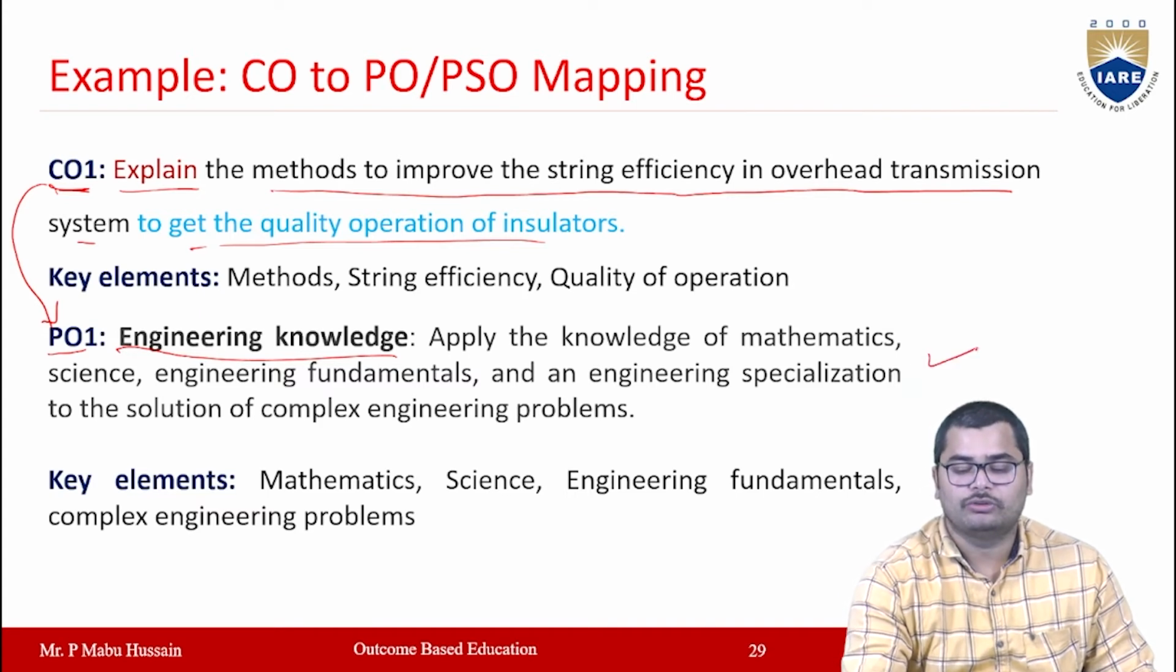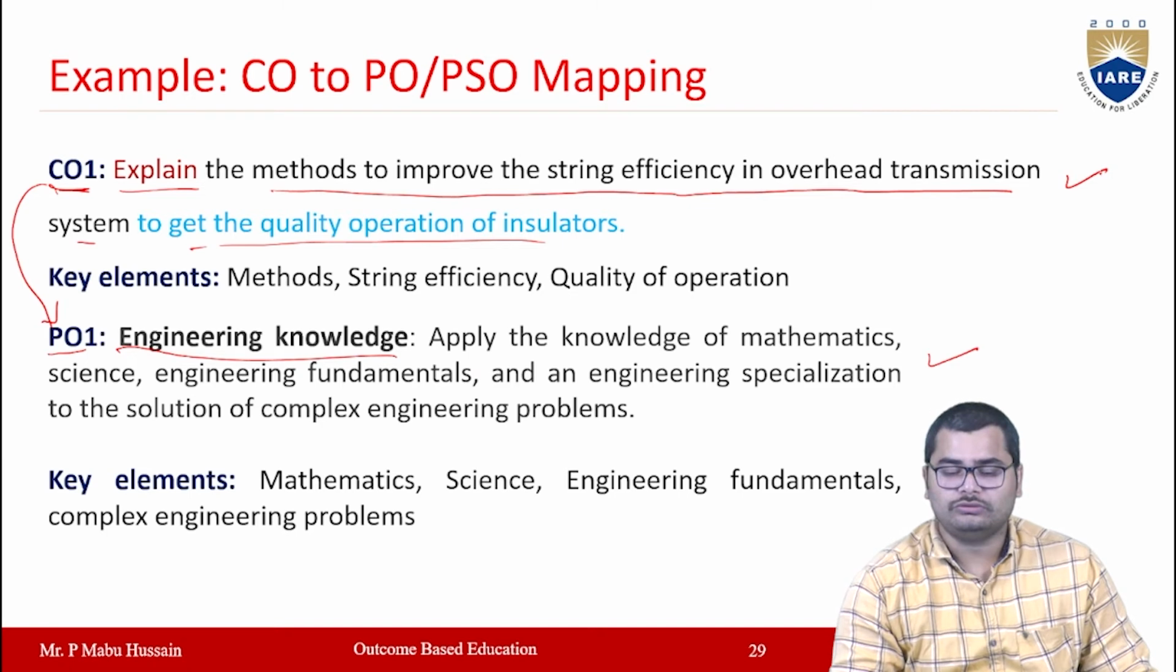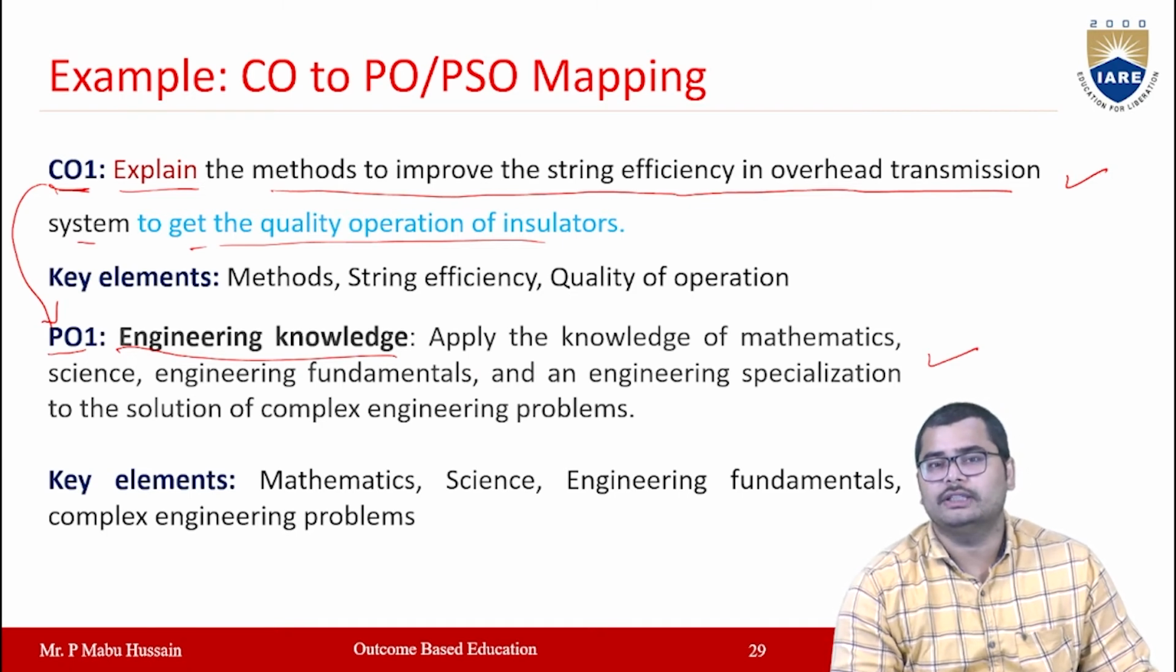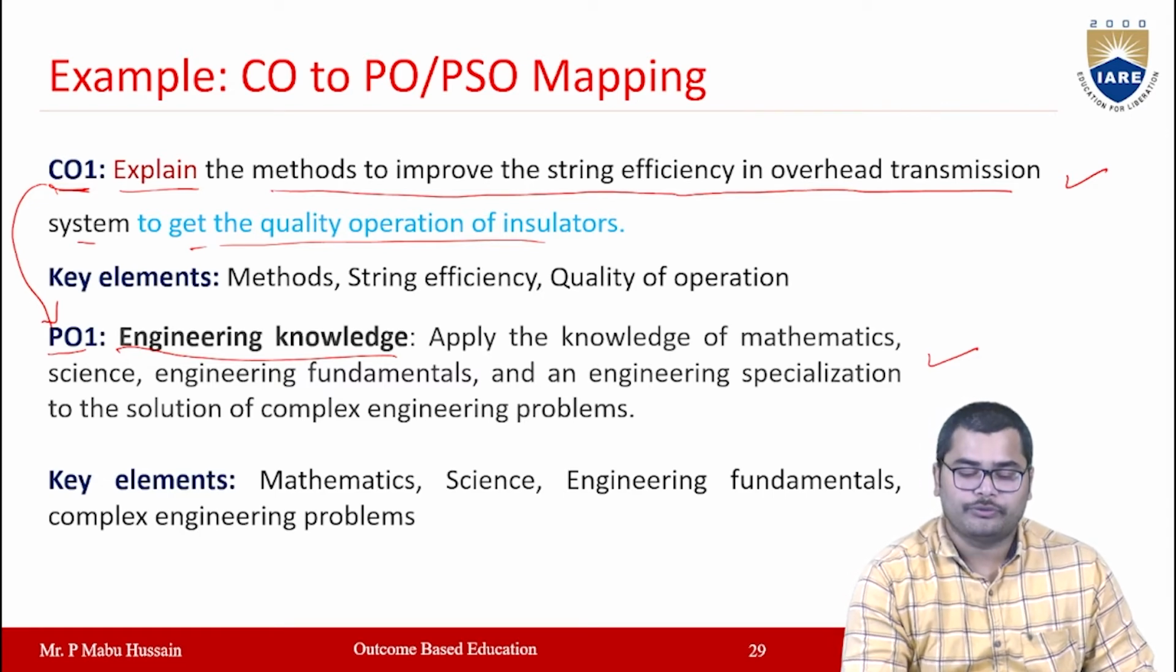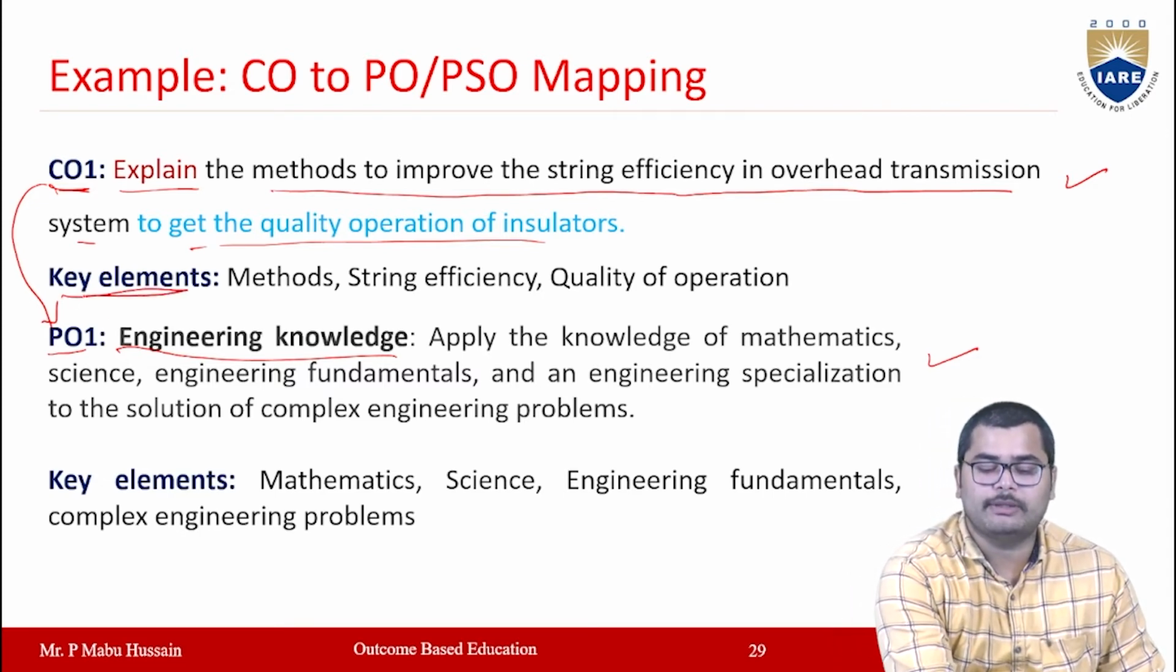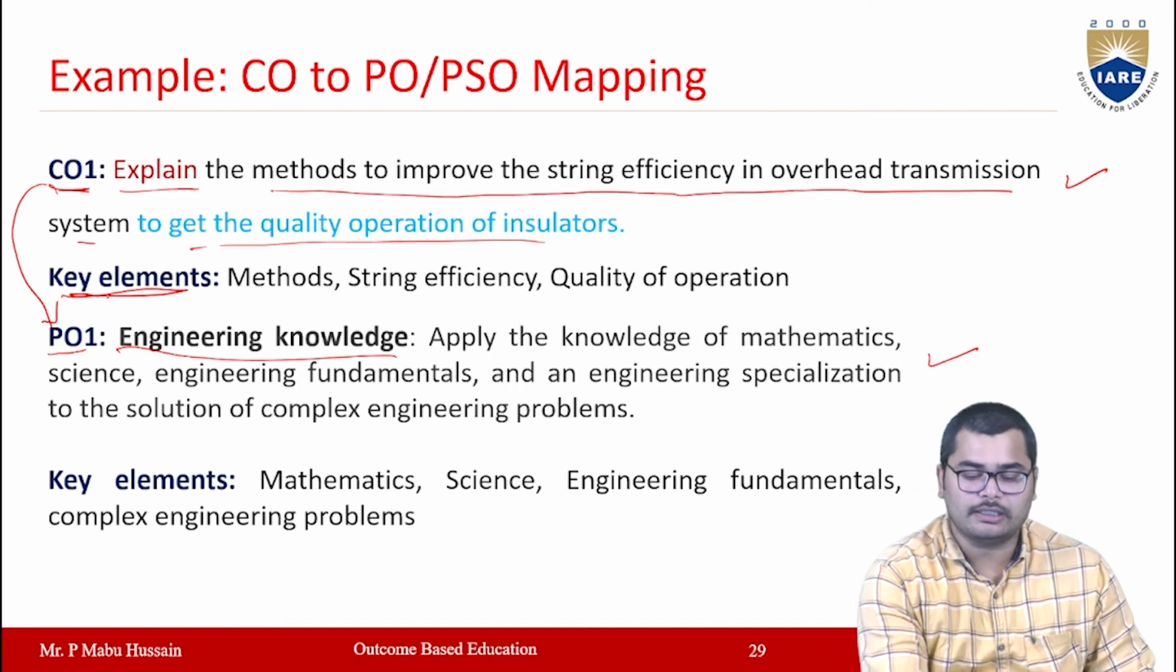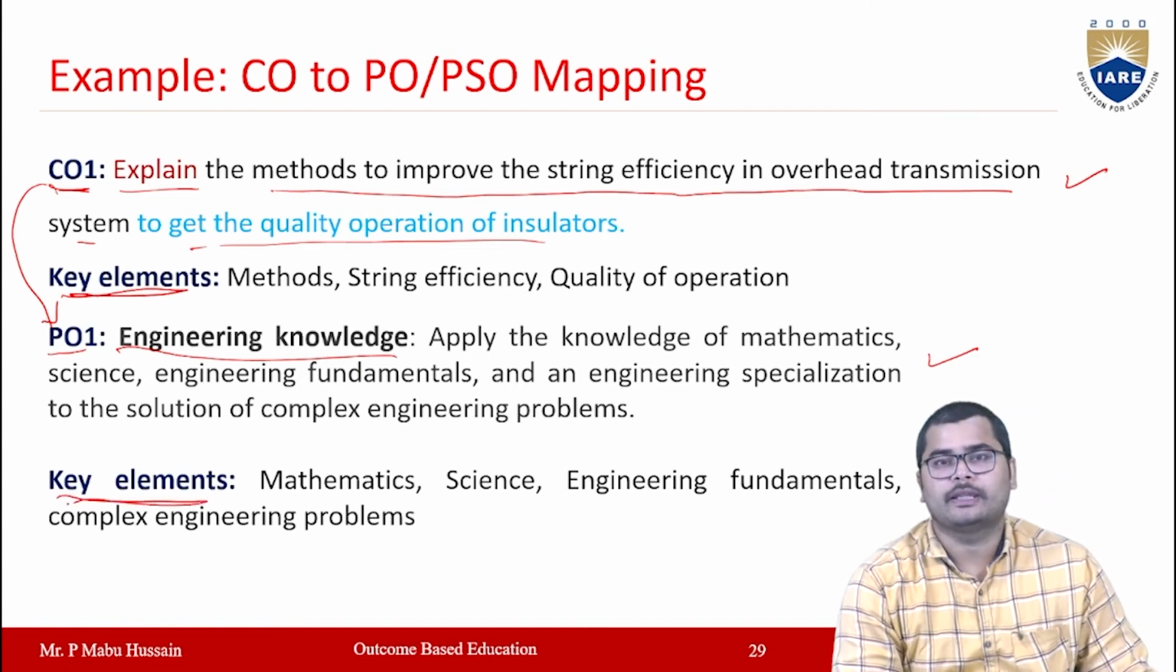So this is the PO and this is the CO. Now you have to map this CO1 with the PO1. And what is the correlation between these two, and what is the similarity level, you have to check, right? So first thing you have to do is write the key elements in a CO as well as key elements in a PO.